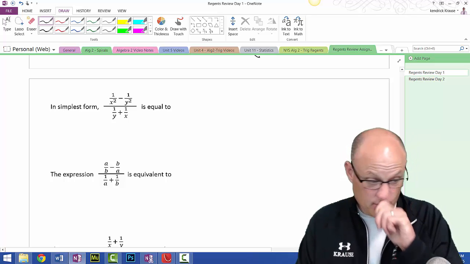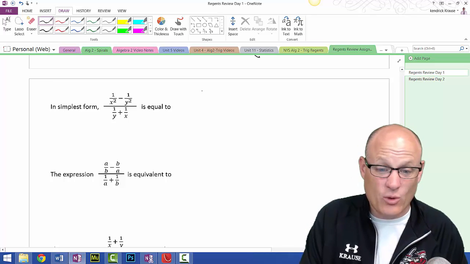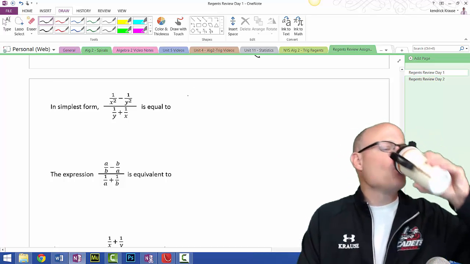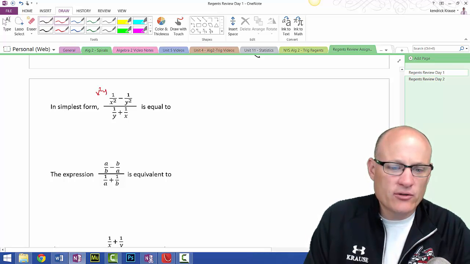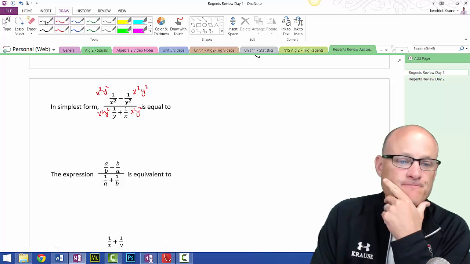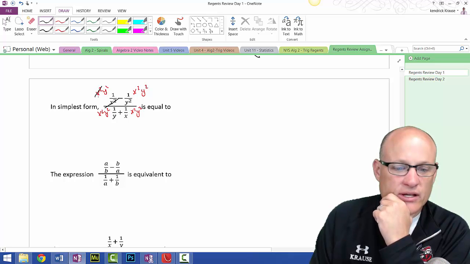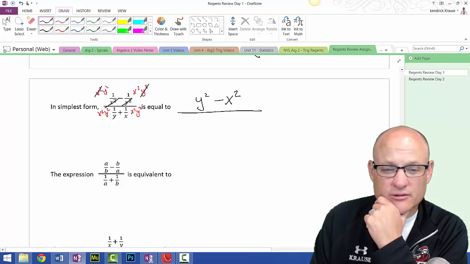Common denominator here, believe it or not, is x squared y squared. So we got to multiply everything through by x squared y squared. So let me do that. X squared y squared, x squared y squared, x squared y squared, x squared y squared. Now you got to be careful what simplifies. This x squared cancels with the x squared, leaves y squared minus, this y squared cancels with this y squared, minus x squared. Hopefully you see that as the difference of perfect squares.